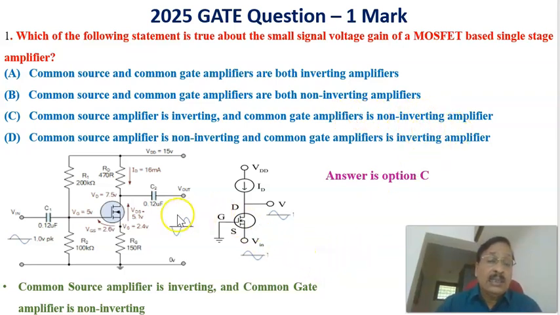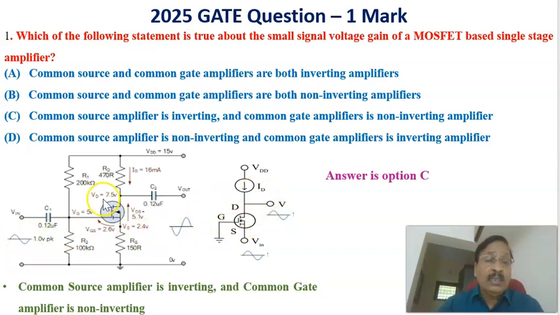Now let us see the circuit diagram of the common source amplifier. In the common source amplifier circuit, the source is common to input and output, or we are giving the input between gate and source and the output is taken between drain and source. Here the output signal is 180 degrees shifted with respect to the input signal, so the output is getting inverted with respect to the input.